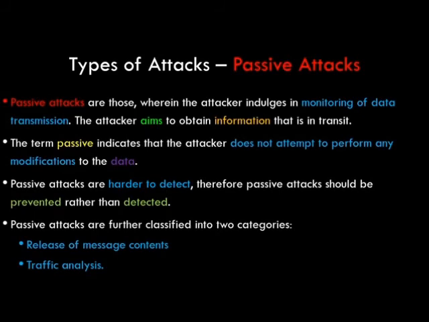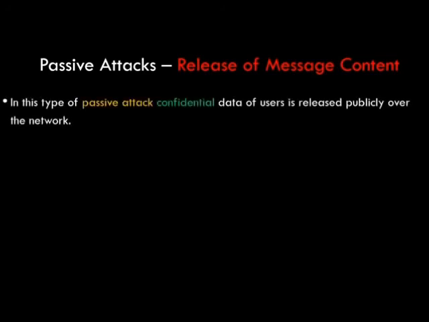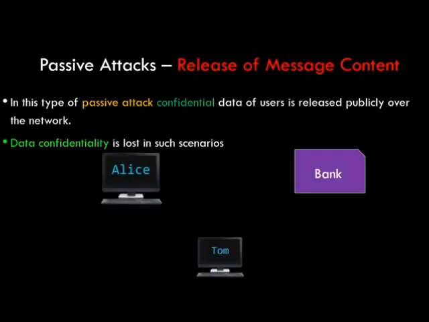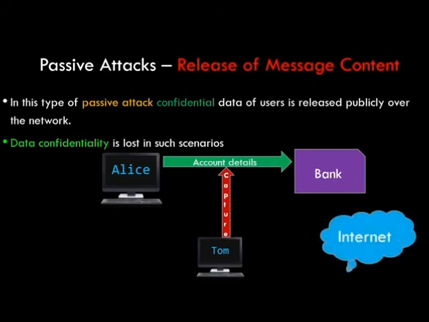In release of message content, confidential data of users is released publicly over the network. Data confidentiality is lost in such a scenario. In this example, you will see that release of message content is dangerous, where Alice accesses her bank account services with her credentials, while Tom captures the credentials and releases her confidential data over the network.